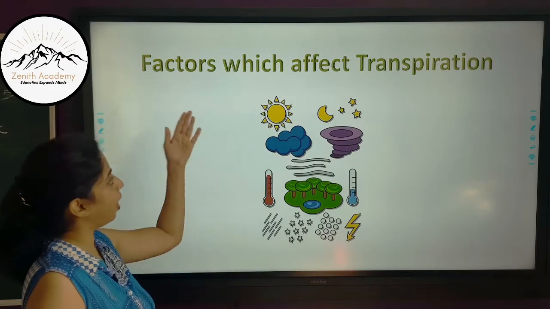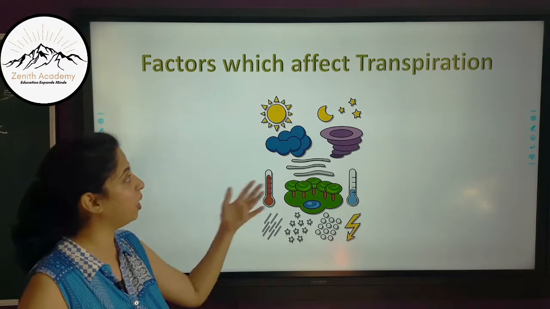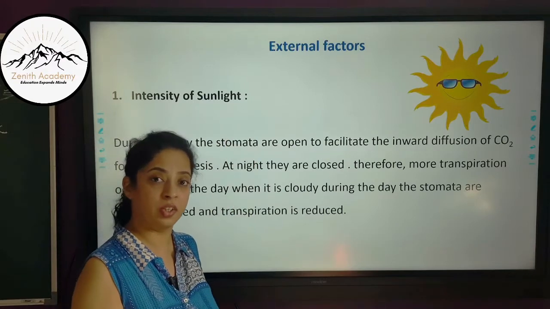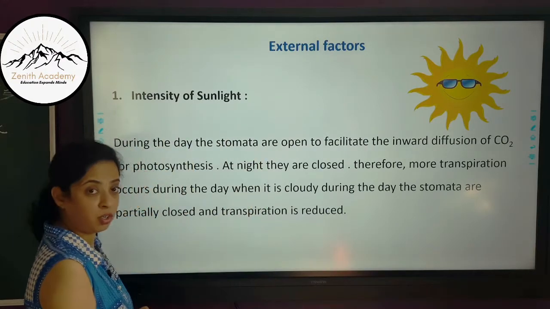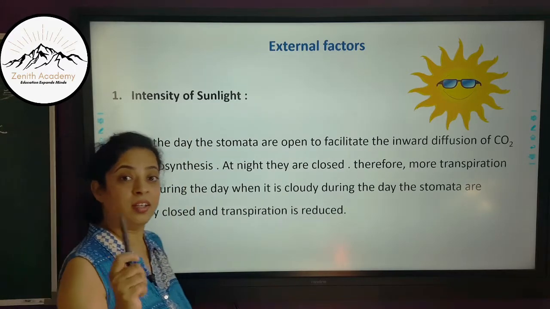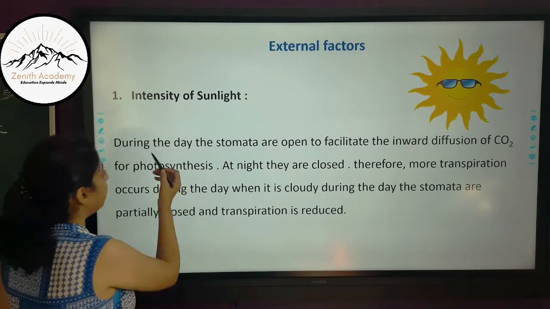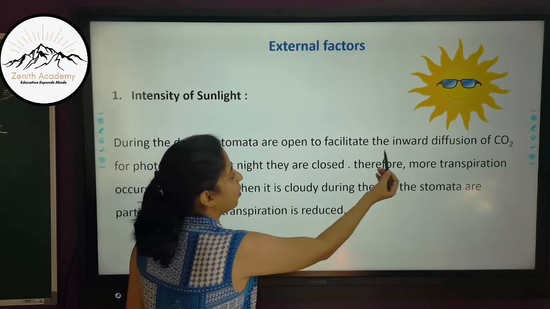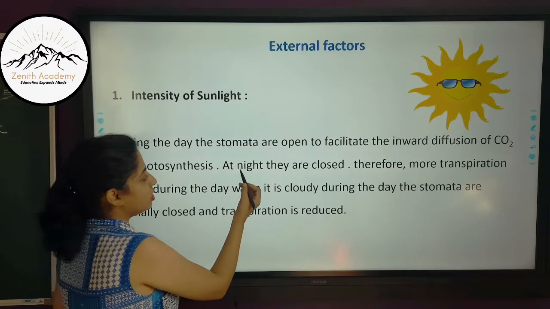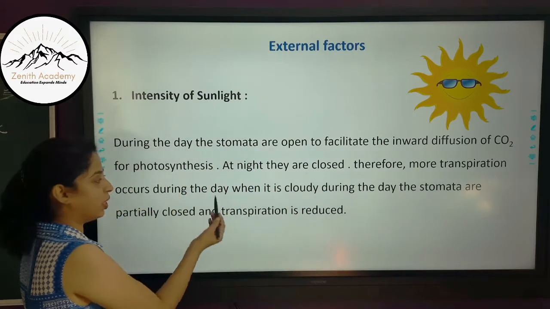The first topic is factors which affect transpiration. So we'll study different factors which have a role to play in the rate of transpiration. There are external factors as well as internal factors. First we are talking about external factors. First is intensity of sunlight. We all know that photosynthesis happens during the day and it does not happen during the night. So during the day the stomata are open to facilitate the inward diffusion of CO2 for photosynthesis, whereas at night they are closed. Therefore, more transpiration occurs during the day.